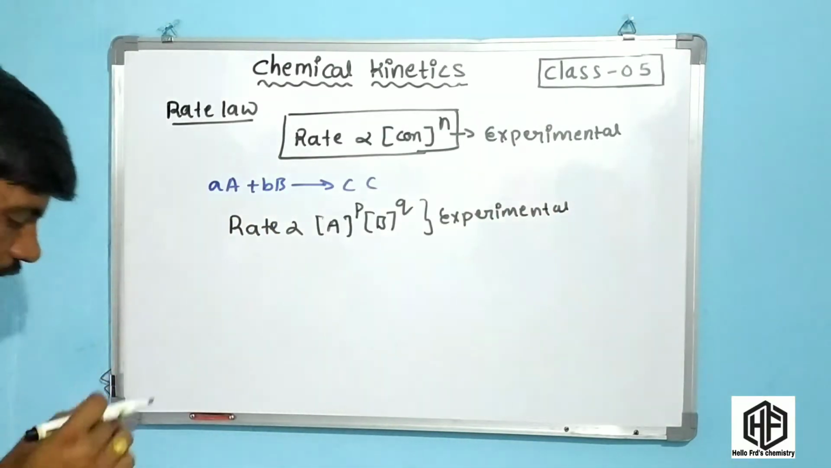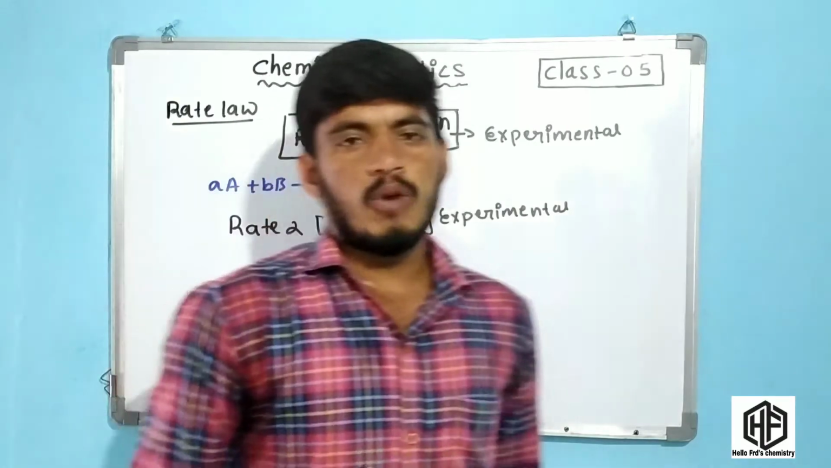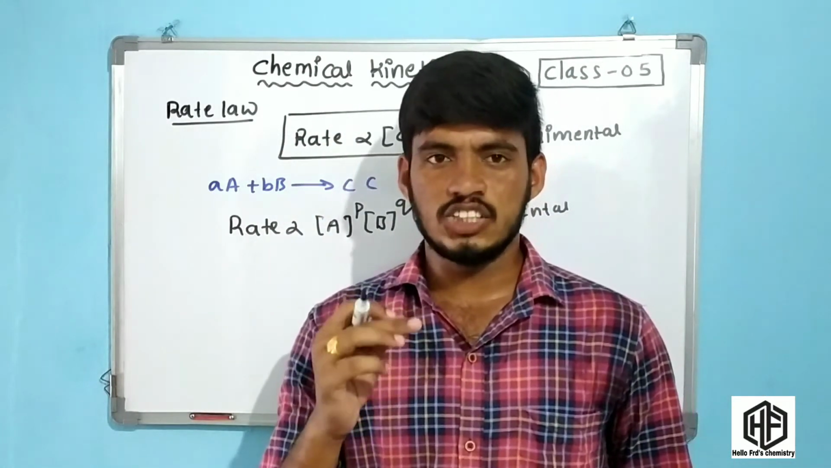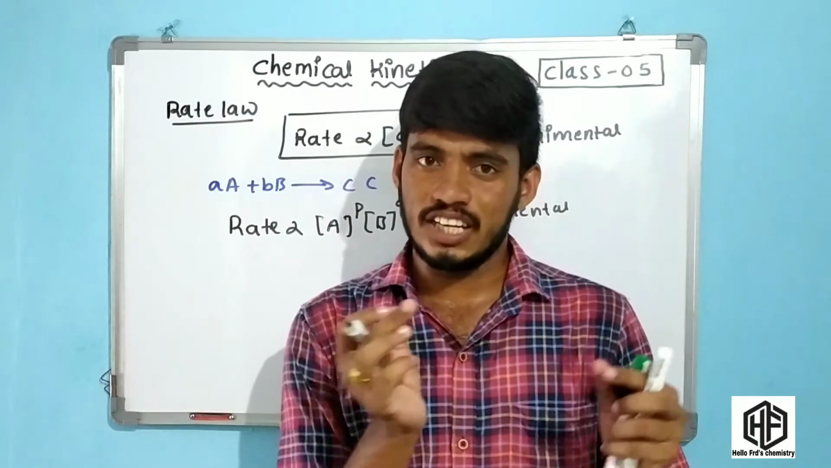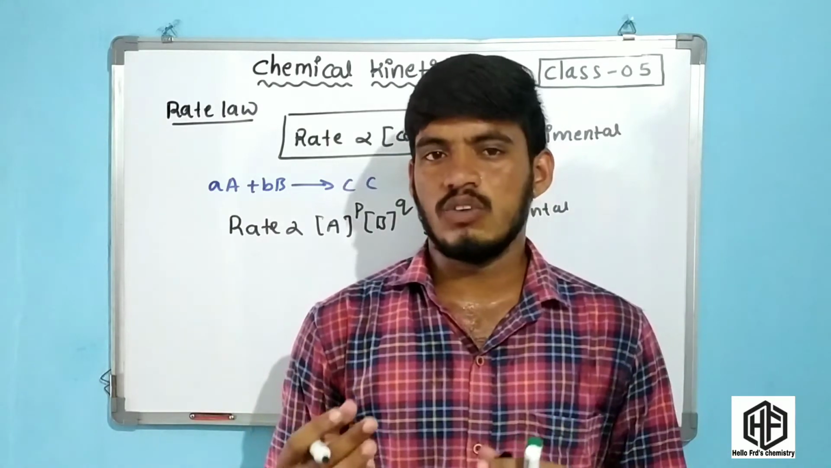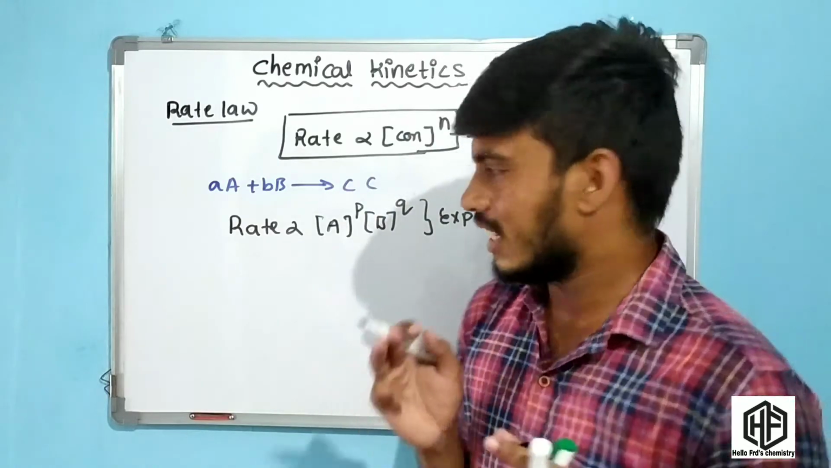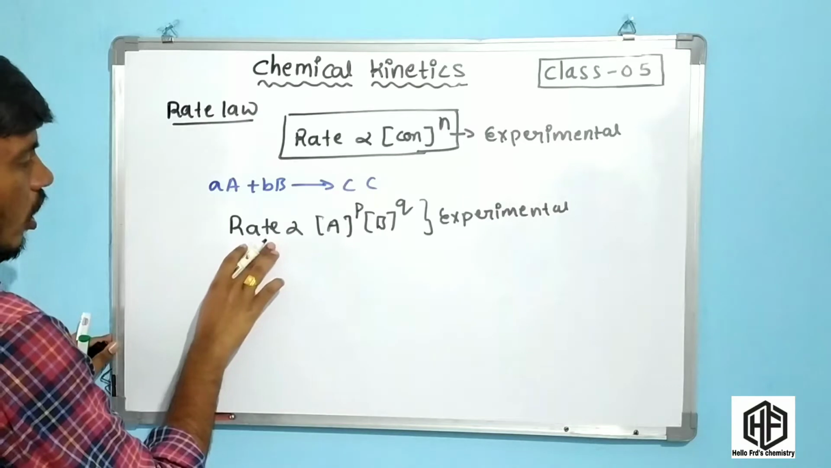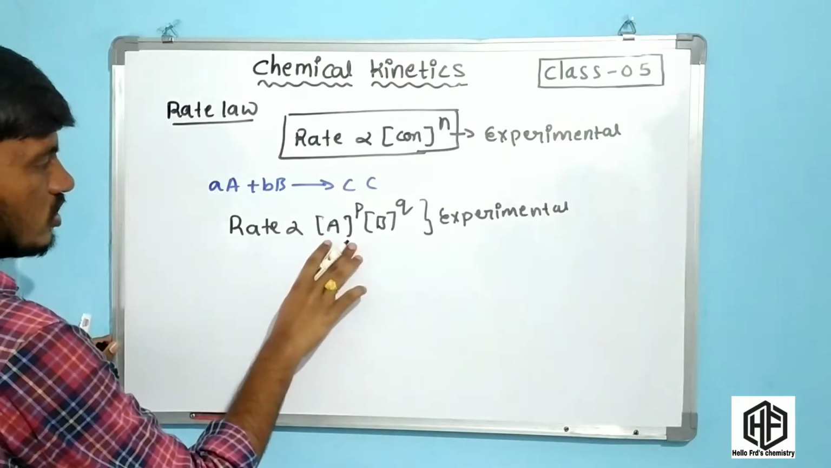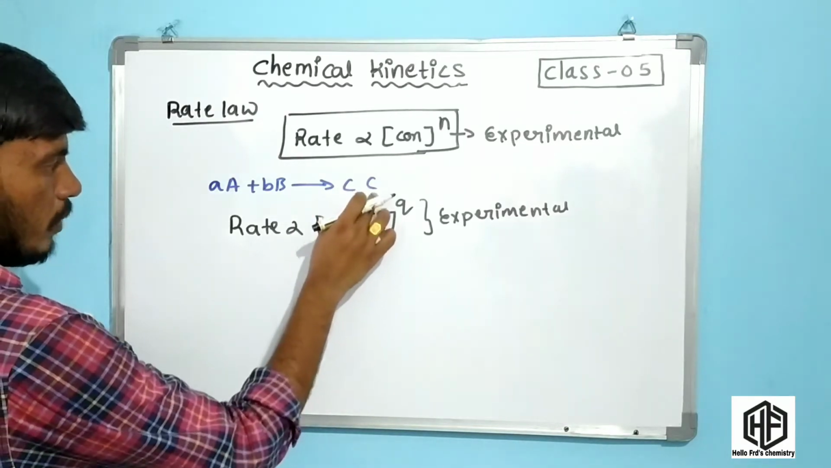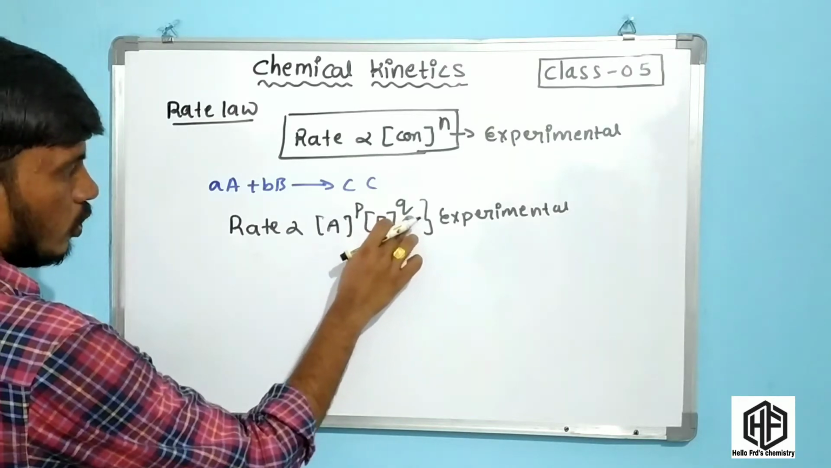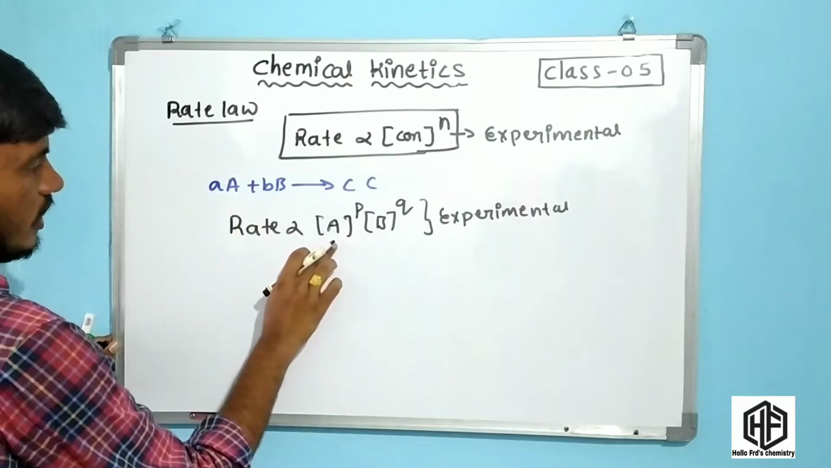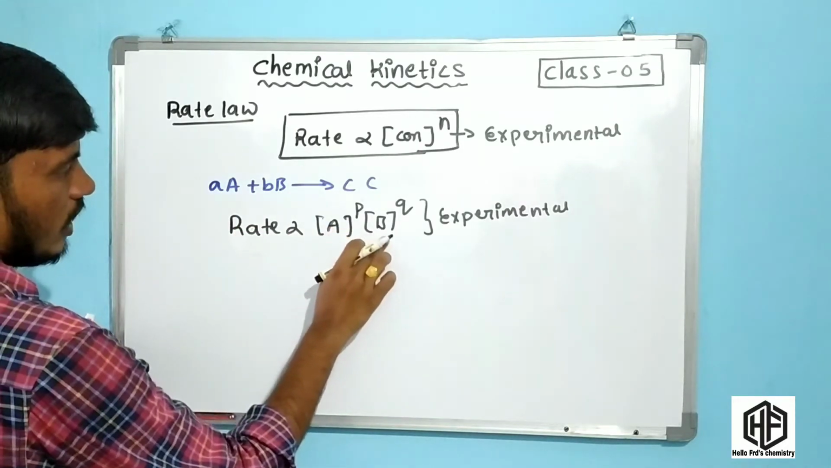But you know that in the law of mass action, the rate of reaction is directly proportional to the concentration of reactants raised to the power of the stoichiometric coefficients. That concept was proposed by Guldberg and Waage. That is wrong experimentally. In rate law, the rate is directly proportional to the concentration of A raised to the power p and the concentration of B raised to the power q. Now what are p and q, friends?